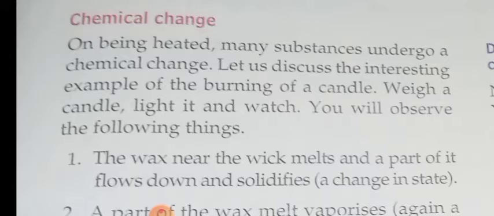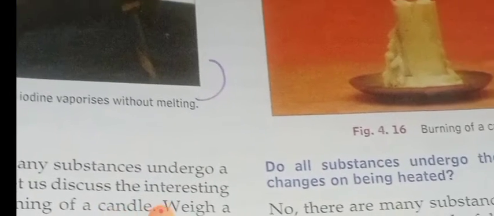Let us discuss the interesting example of the burning of a candle. How can we do this? For this, you have to take a candle, light it and watch. You will observe the following things. The wax near the wick melts and a part of it flows down, isn't it? And solidifies. A change in state occurs. A part of the wax melts and vaporizes. Again, a change in state. The vapors catch fire and burn to form carbon dioxide and water vapor.